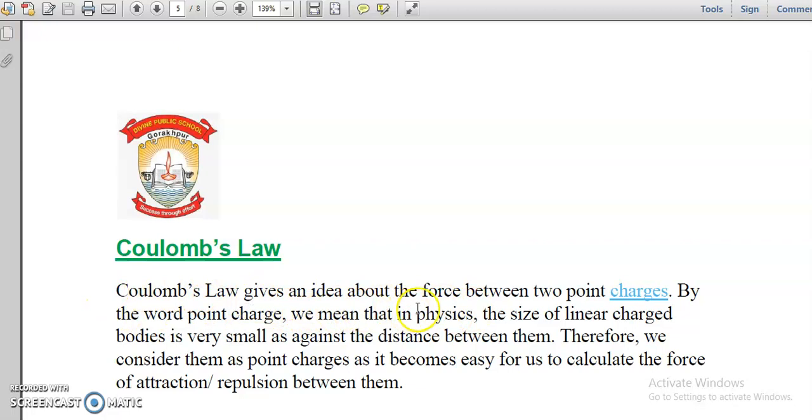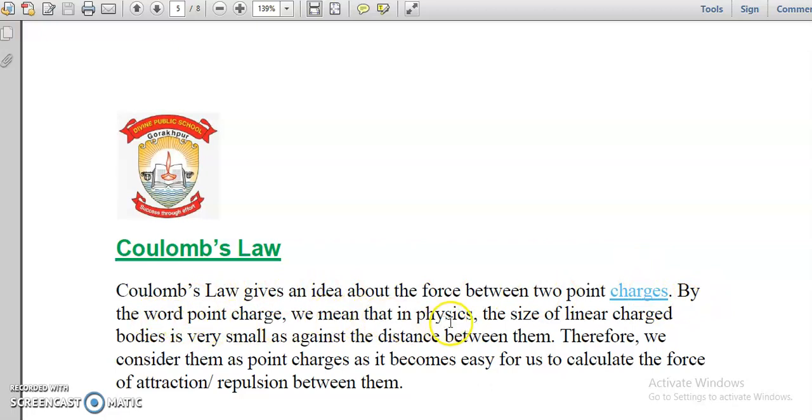Coulomb's law gives an idea about the force between two charges. Remember, Coulomb's law gives the idea about the force between two point charges. What is a point charge? In a two-charge system, if the dimension of the charged bodies is very small as compared to the distance between them, that is what we mean by point charge.